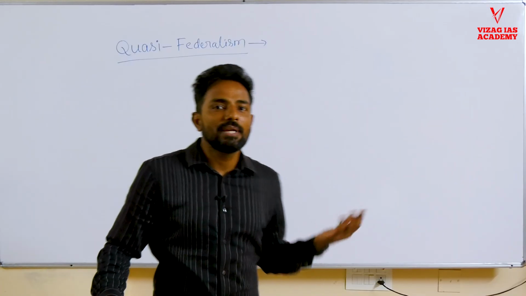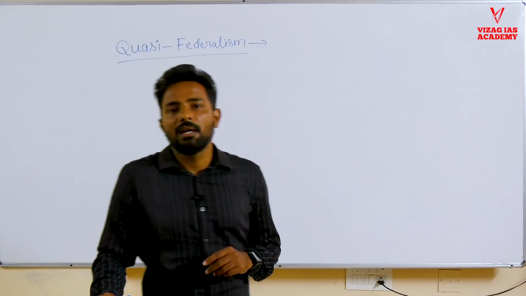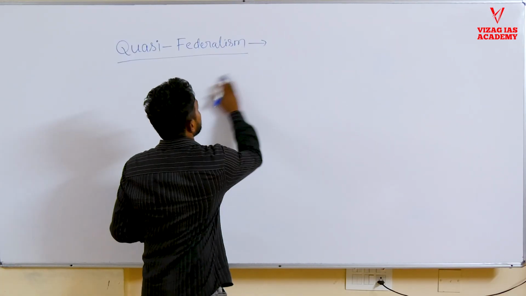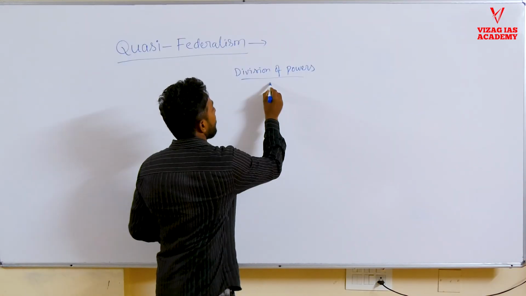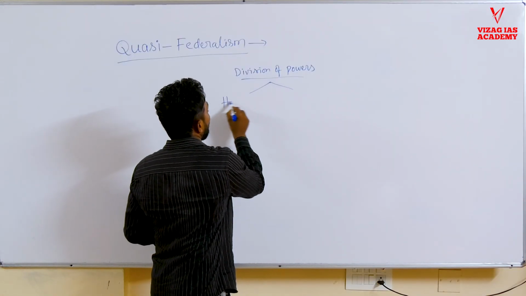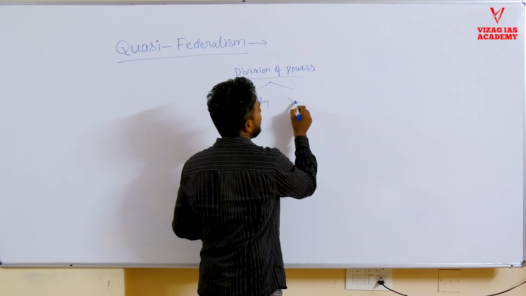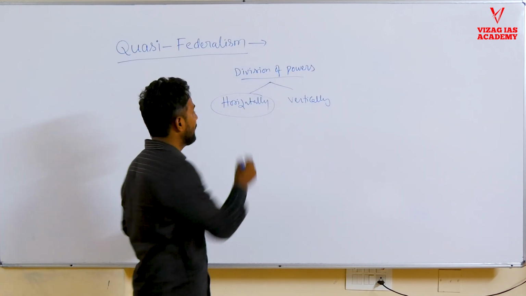Hello aspirants, today's topic of discussion is Quasi Federalism. In the previous class we have seen the division of powers. The state's power can be divided into two categories. One is it can be divided horizontally. The powers can be divided vertically as well. So the horizontal division of powers we have already seen.